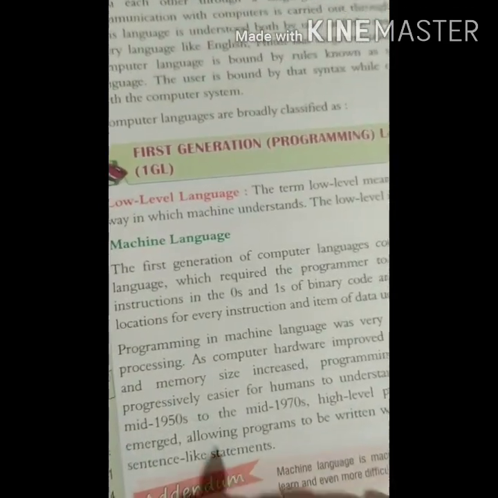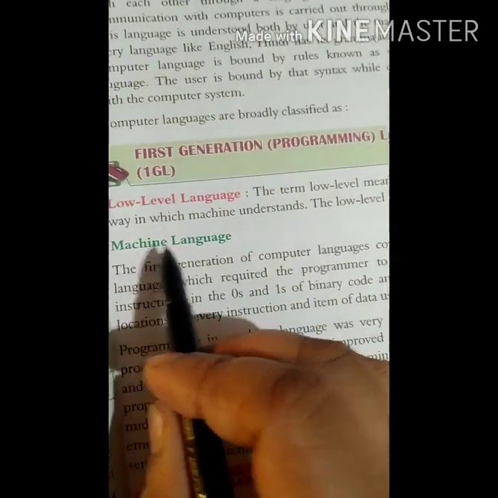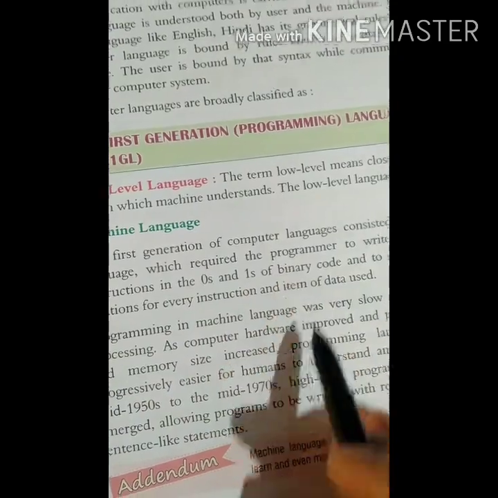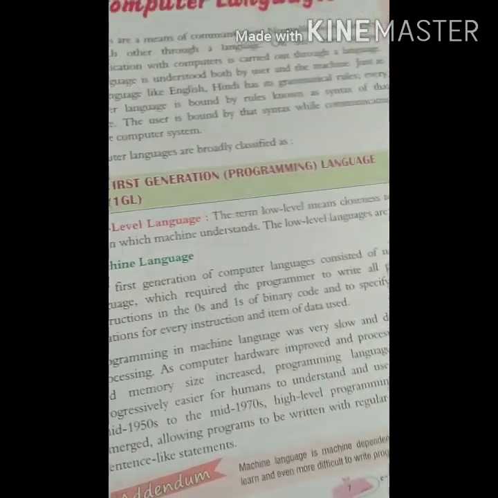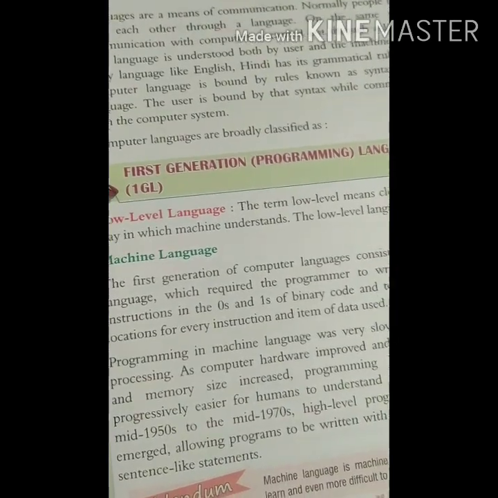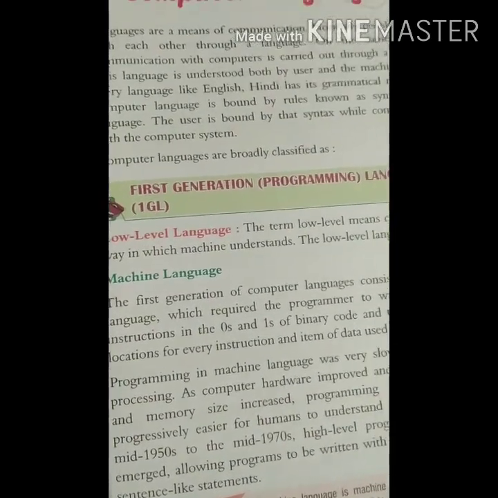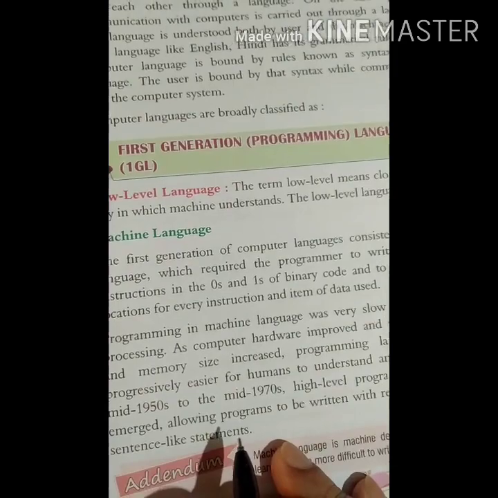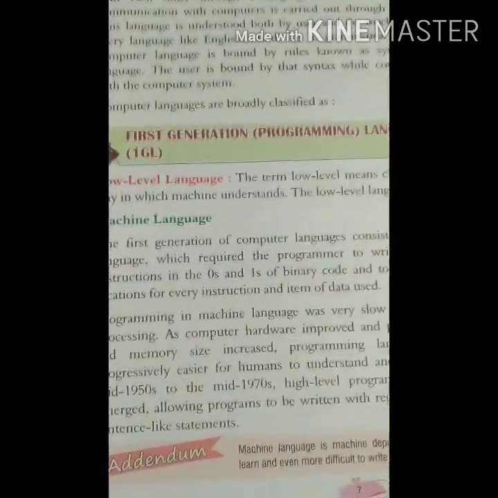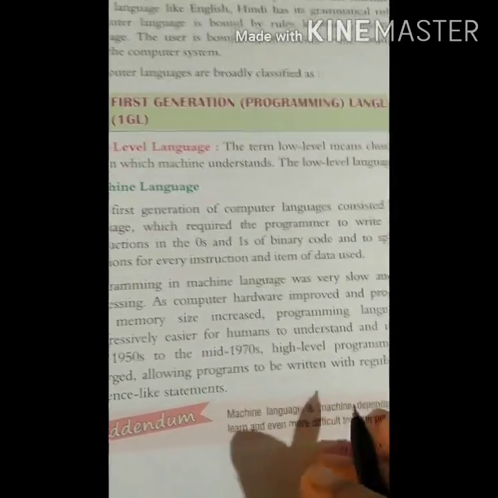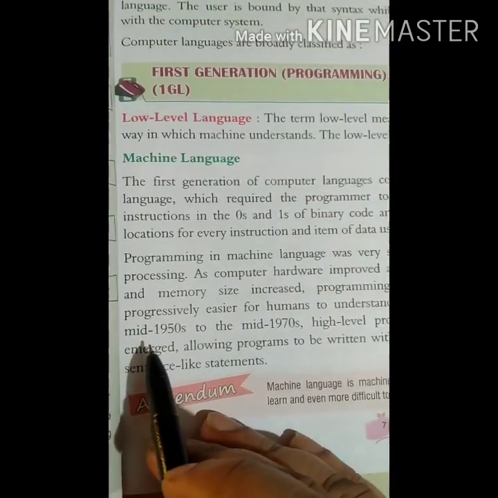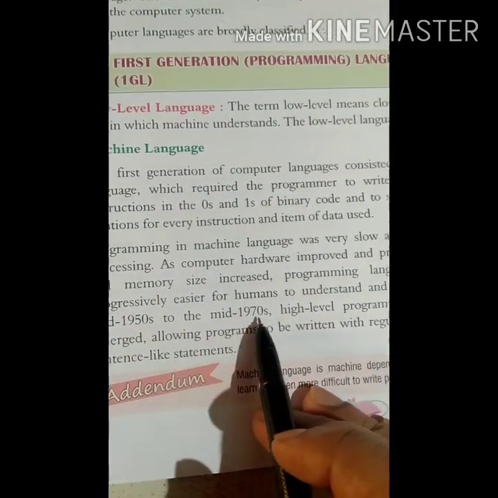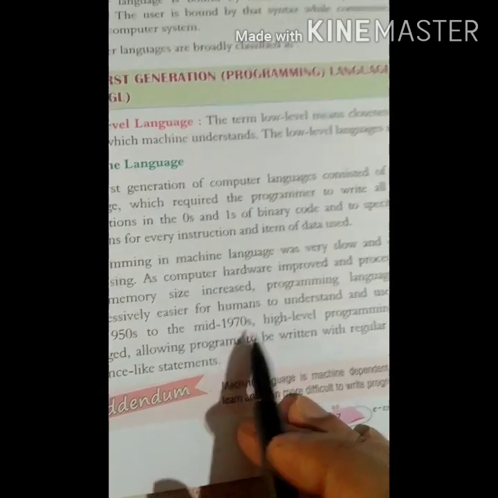So in short, once again I am repeating, machine language means 0 and 1, and machine language was very slow and difficult in processing, but its speed was high. We used this from the mid 1950s to the mid 1970s. Okay.